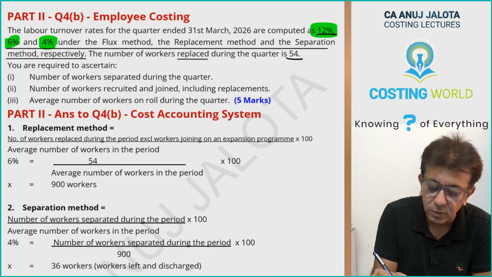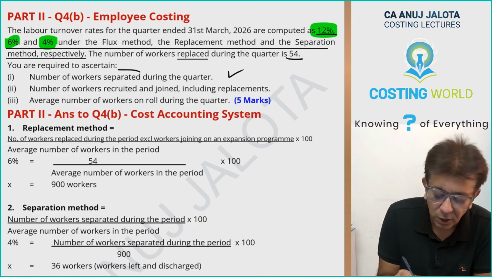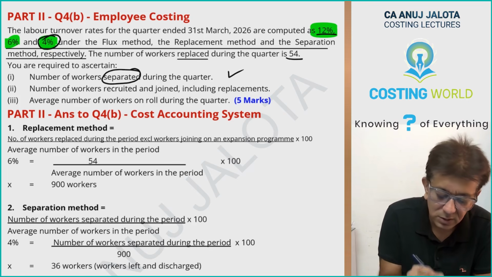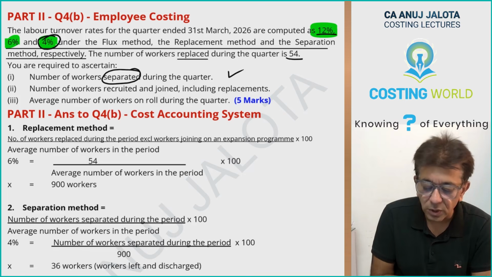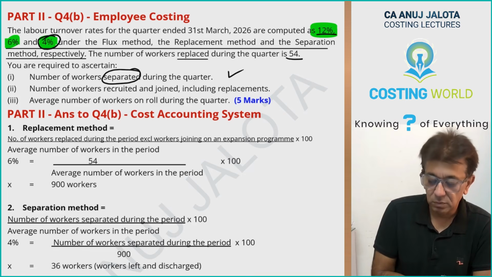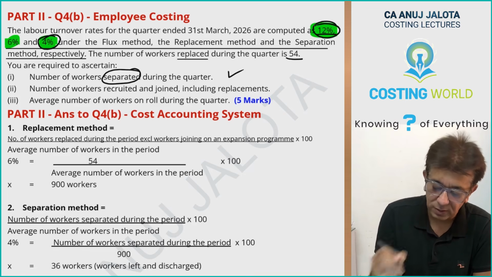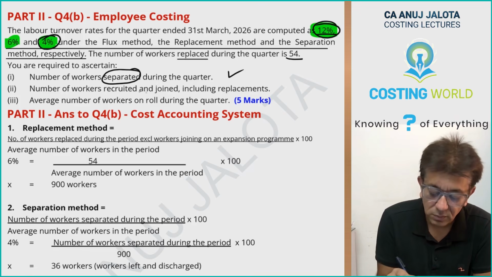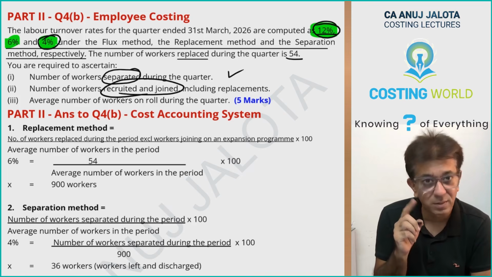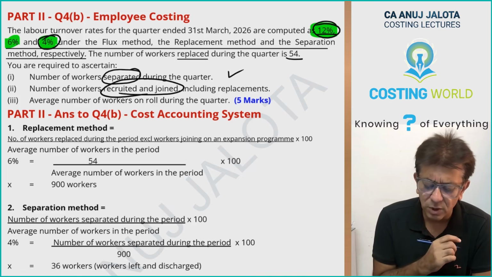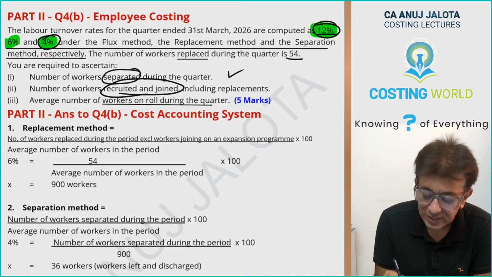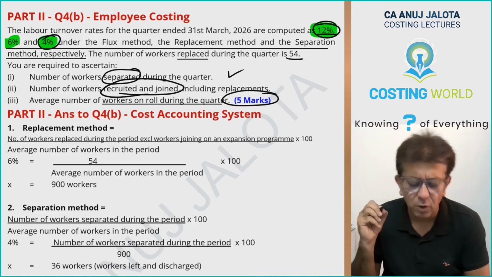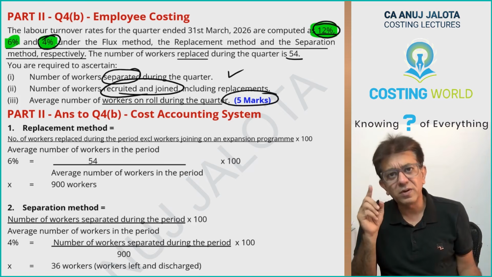You are required to find out the number of workers separated during the year. This you will get by using the separation method answer. Number of workers recruited and joined, including replacements, you will get by using the flux method answer. Recruited and joined are actually also called the number of accessions. Then the average number of workers on the roll during the quarter. First of all, we will be able to get this answer. Sir, how will we be able to get this answer? Because you have some other answer with you.